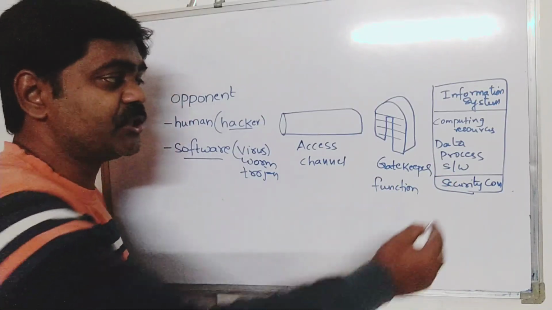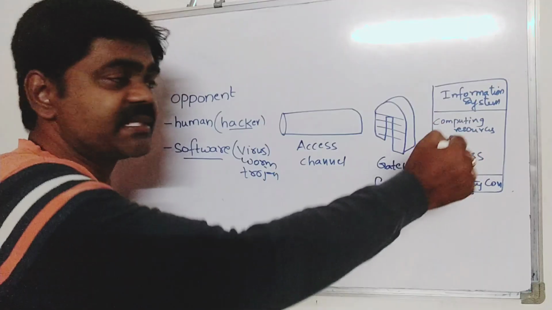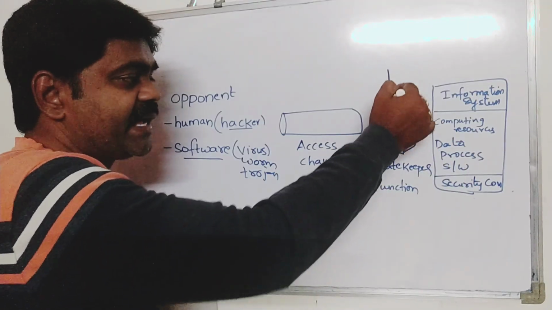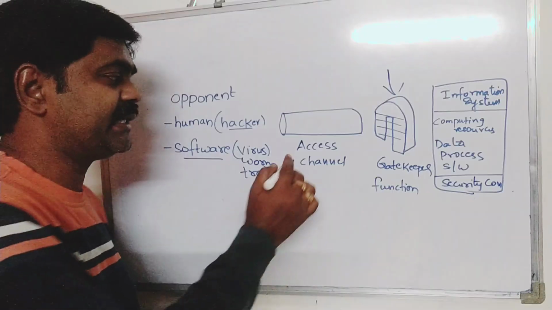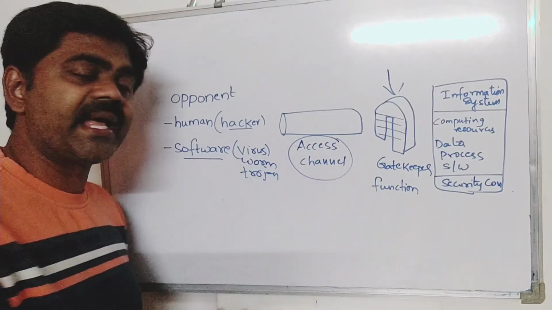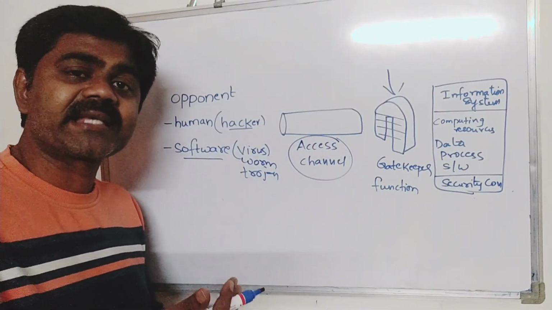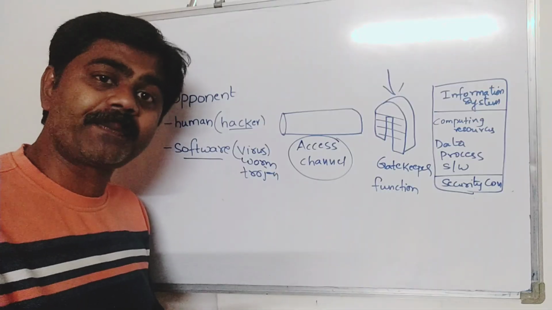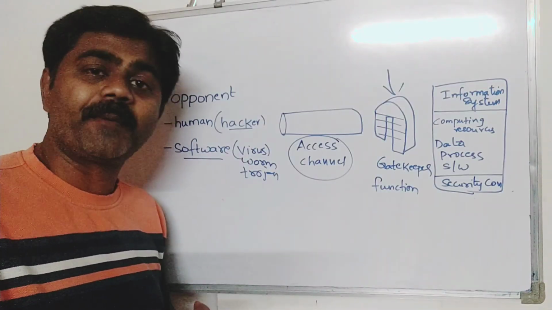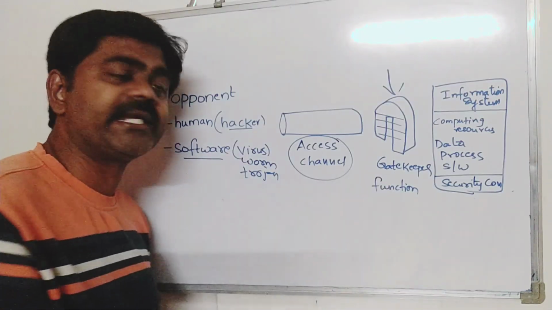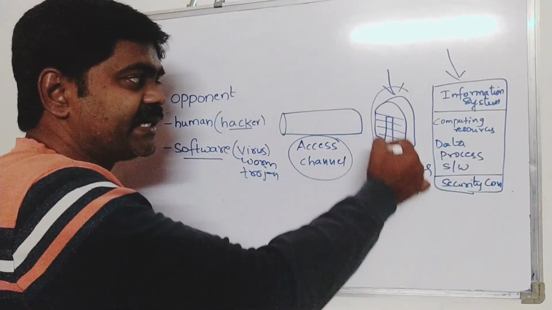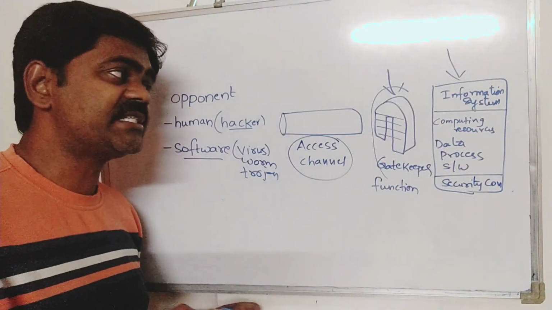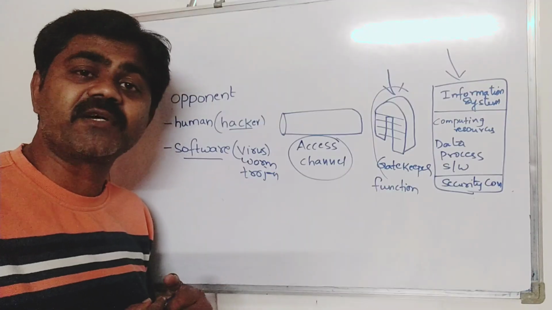In order to secure all these things, we should have a gatekeeper function which always keeps an eye on the access channel, since the access channel can be accessed by a trusted third party or an opponent. To protect this information system, gatekeeper functionality is a must. So this is the model of internetwork security.